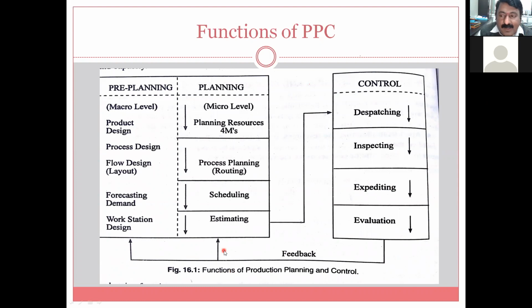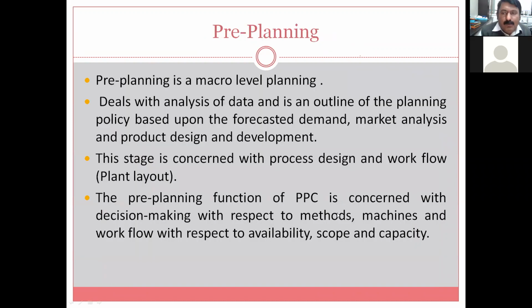Some modification is required in workstation design, some modification in process design, or this product design is not feasible, or some modification in process planning and scheduling. When you come to know through inspection, evaluation, or expediting, we want to accelerate the process, then where is the scope? So feedback is a very important stage as far as these functions of PPC are concerned. Okay, friends, so these are the functions of production planning and control. So have a review, I have explained in detail.